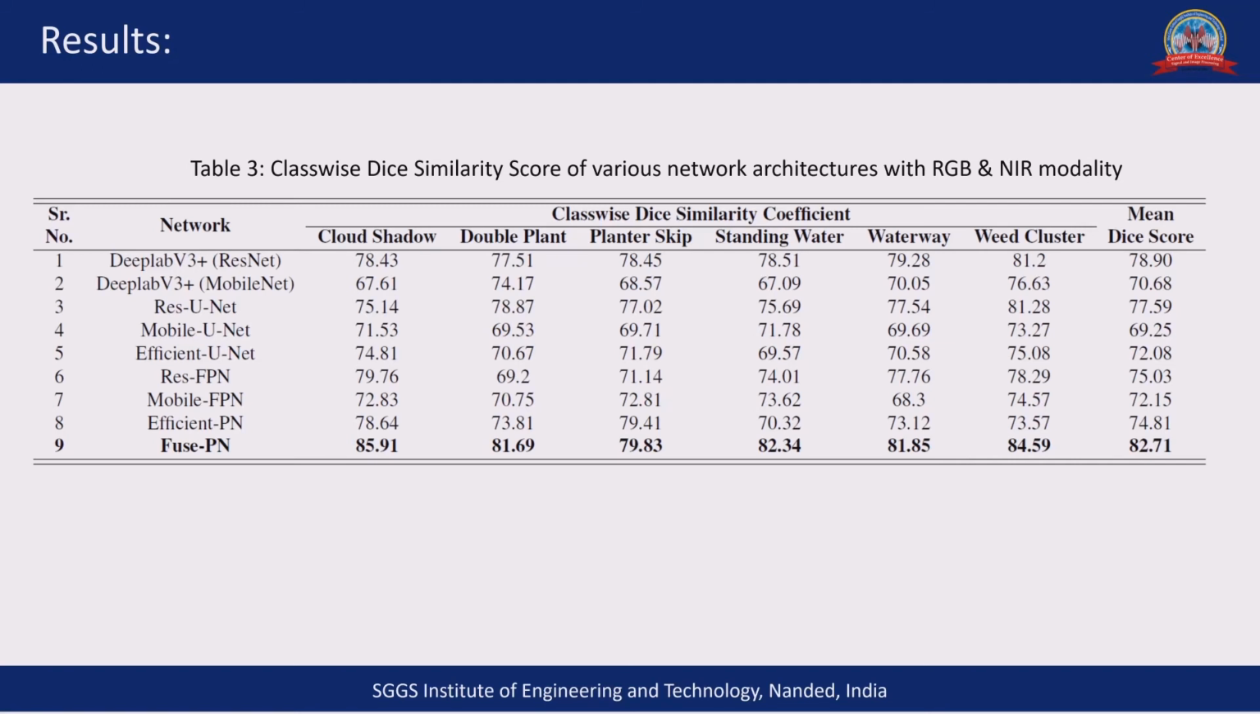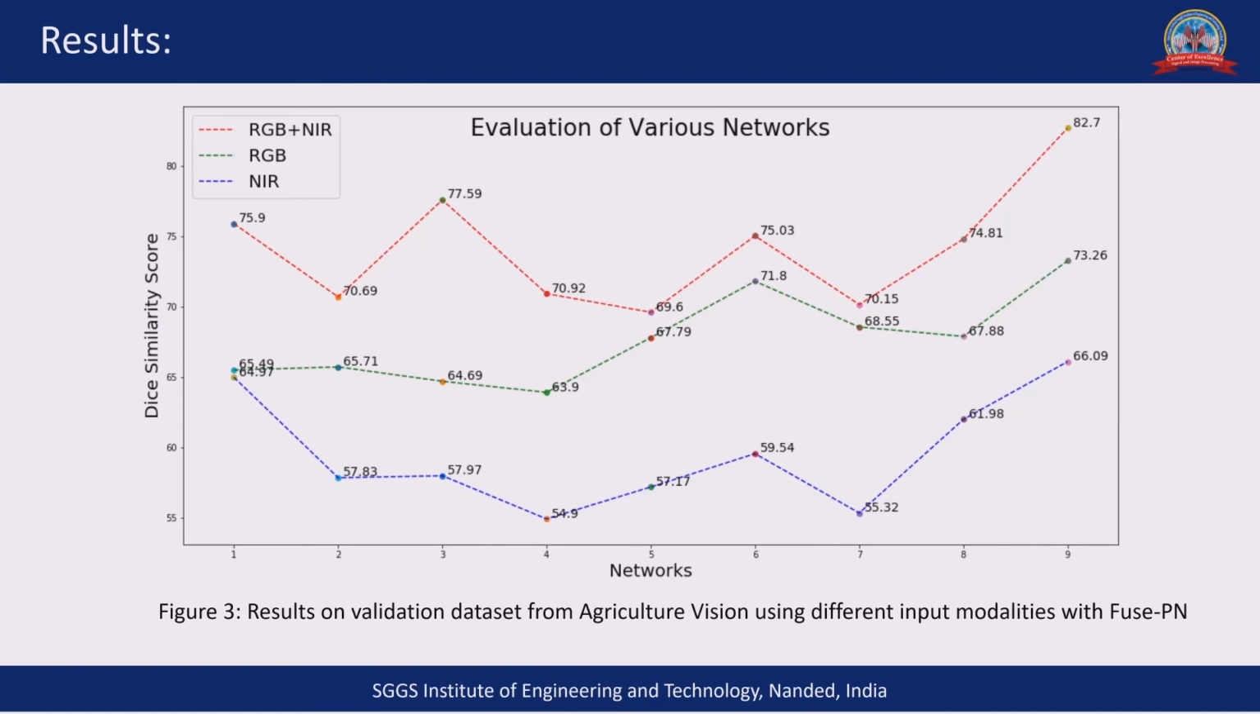This table lists the class-wise dice similarity score of various networks with both RGB and NIR modalities. And with our proposed FusePN architecture, we achieved the highest 82.71 mean dice score over all the classes. This figure shows us the significance of using RGB as well as NIR modality. These results are with the FusePN architecture, and we can clearly see that when we use both RGB and NIR modalities, there is a large increase in the segmentation performance in terms of dice similarity score.